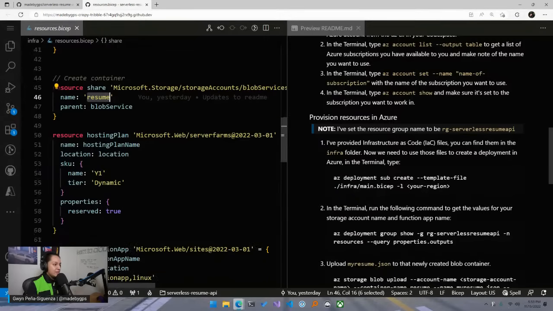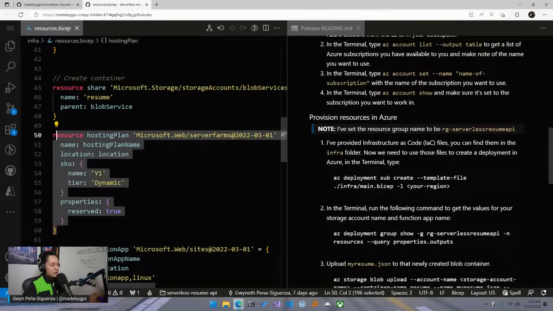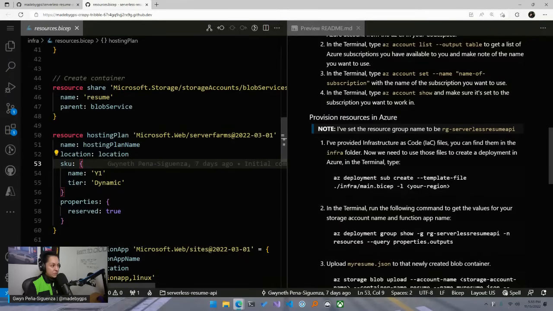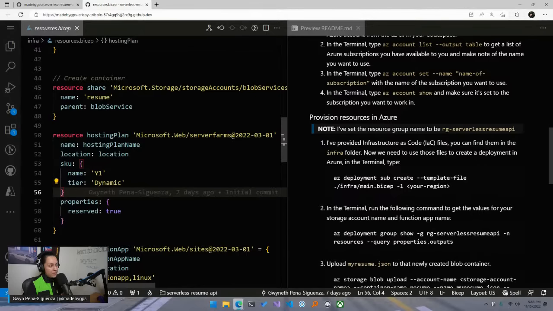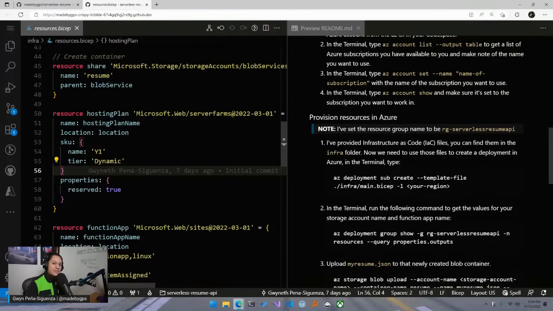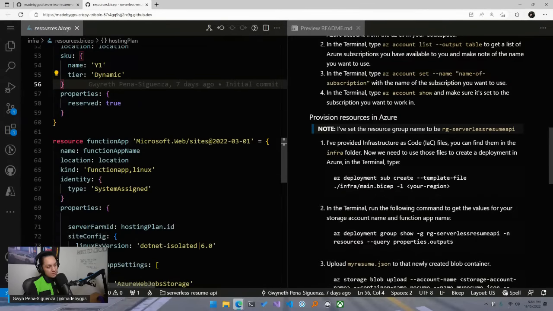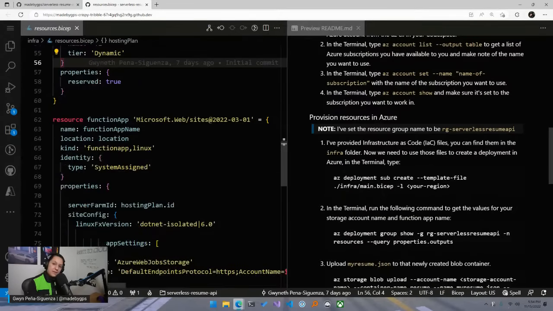But we are declaring this resource in a way of saying, okay, I need a hosting plan for my Azure function, and you're going to be the tier name Y1, the SKU Y1, tier dynamic, and a couple of other properties that are specific to that consumption type plan. Okay. Next, we have the actual function app, which is the Azure function itself. So what we're saying here is, okay, we've got the name, we've got the location. Now we are saying here, what kind of function app is this?